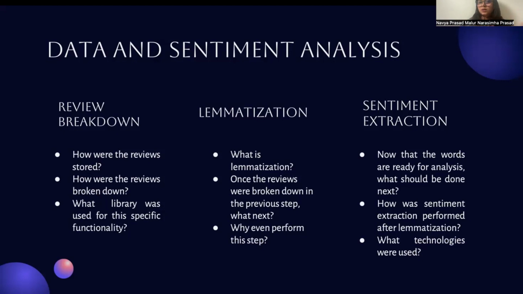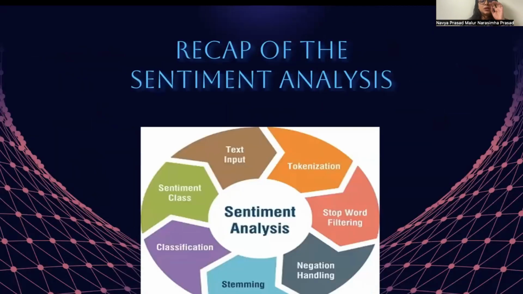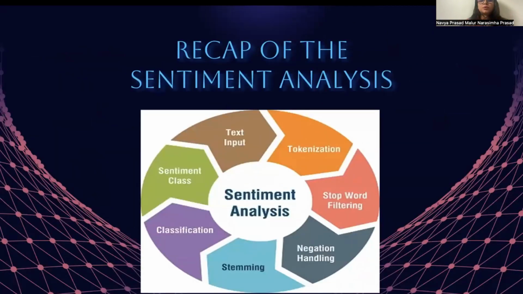Now we use this balanced data to train the naive Bayes model. So this is the recap of the sentiment analysis. We got the text input, then we performed tokenization, stop word filtering, negation handling, stemming, classification, and then sentiment categorization.